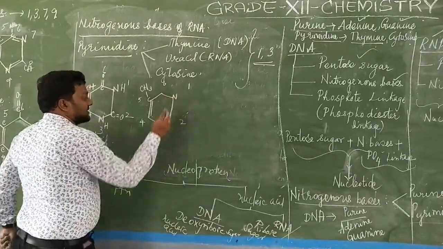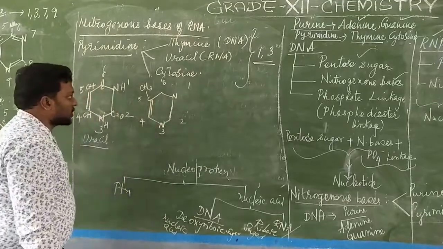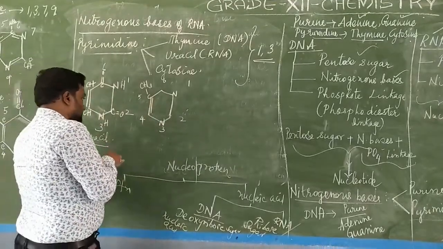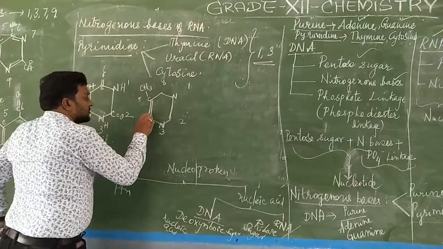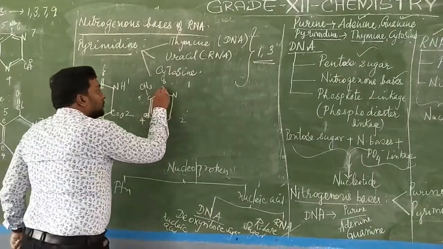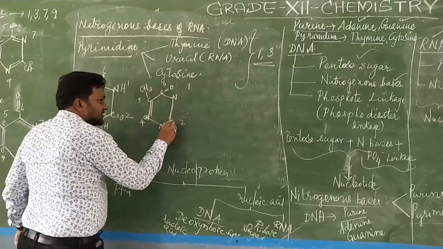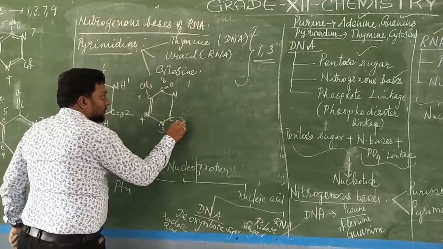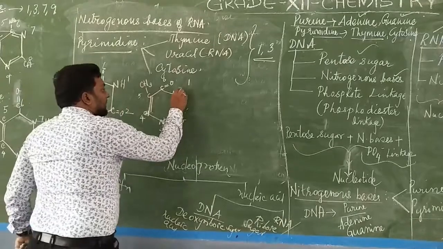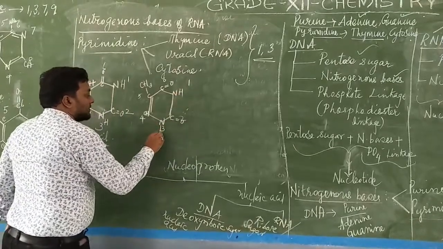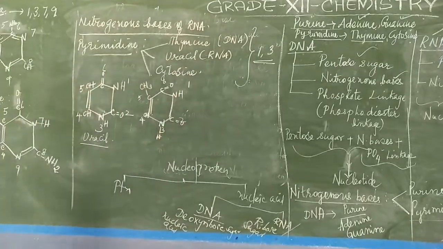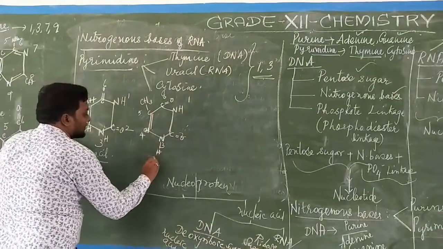First position here nitrogen and third position nitrogen. Problem is solved now. Here it should have CH. Here C should be attached with a double bond. Here N is there, N with hydrogen, and this N also will be getting attached with hydrogen. So this is called what? Thymine.